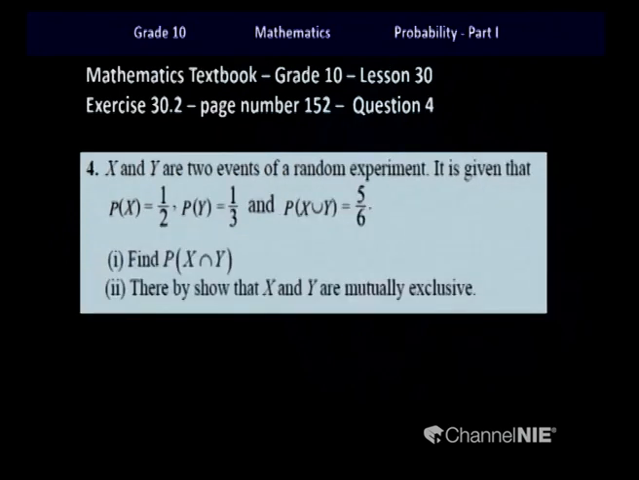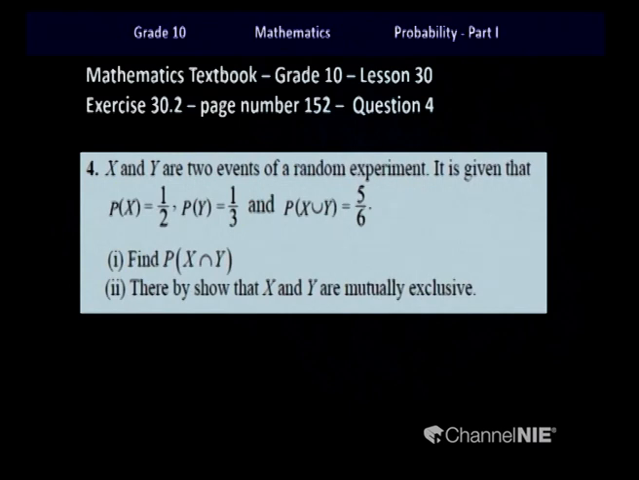The last question of this exercise. X and Y are two events of a random experiment. It is given that the probability of event X is equal to 1 over 2 and the probability of Y is equal to 1 over 3. And the probability of X union Y is equal to 5 over 6.